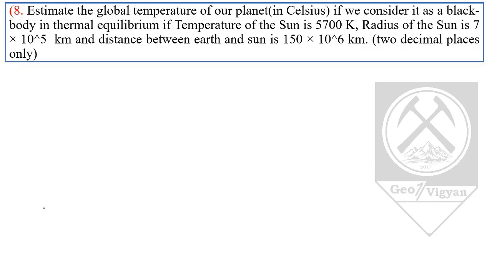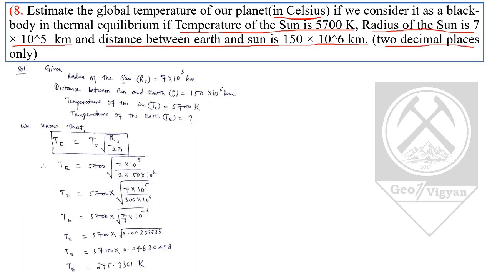Coming to the 8th numerical, which says estimate the global temperature of our planet in Celsius. We have to keep our answer in Celsius. If we consider it as a black body in thermal equilibrium, the temperature of the sun is given as 5700 Kelvin, the radius of the sun is 7 into 10 to the power 5 kilometer, and the distance between earth and sun is given as 115 into 10 to the power 6 kilometer. Here also we have to give the answer in 2 decimal places.